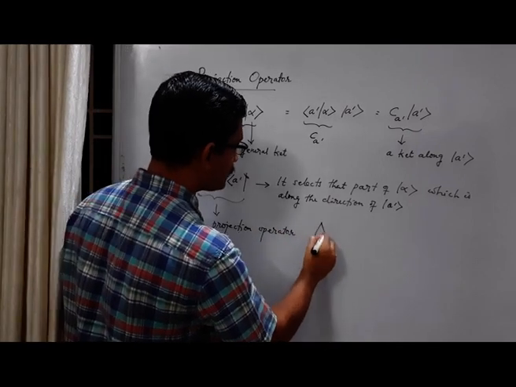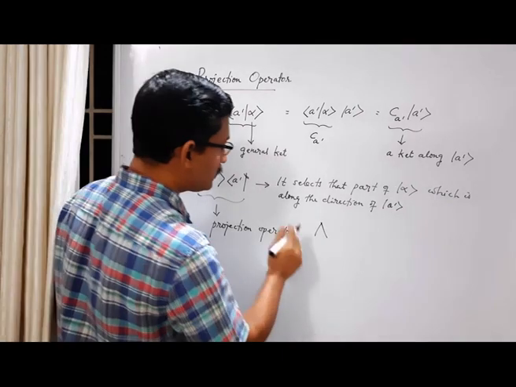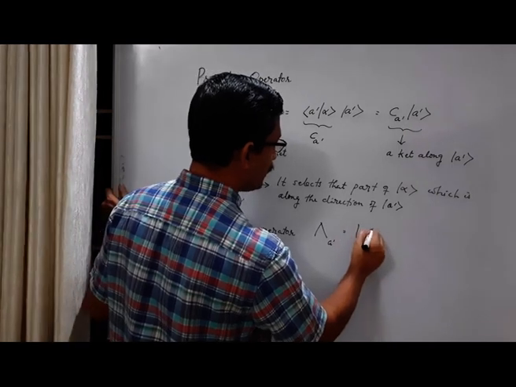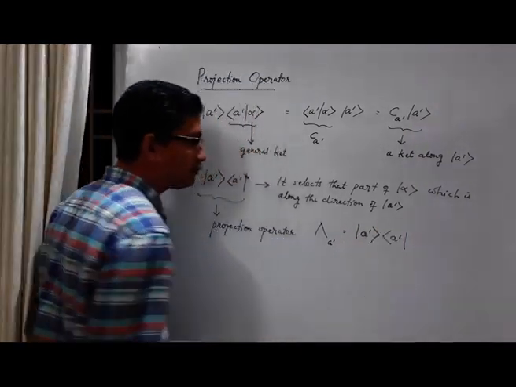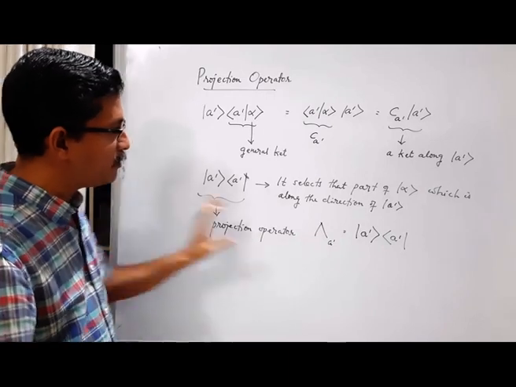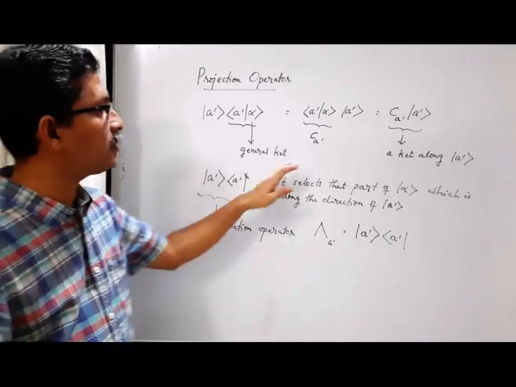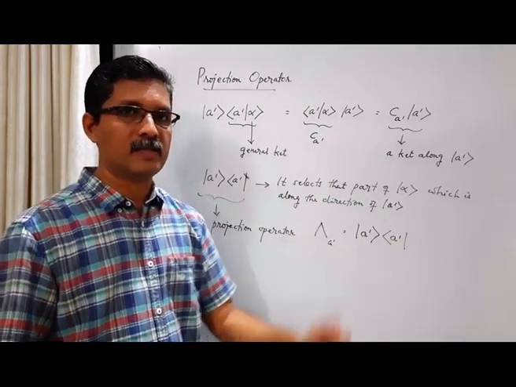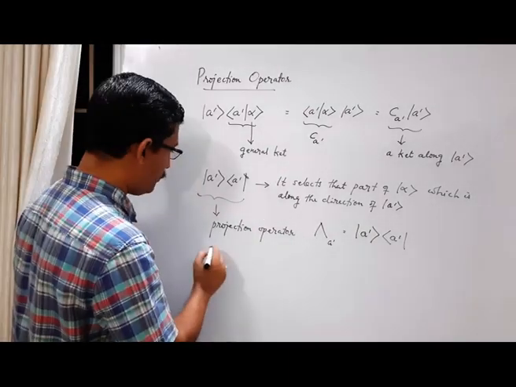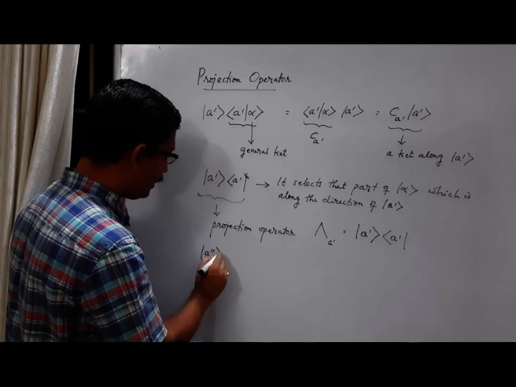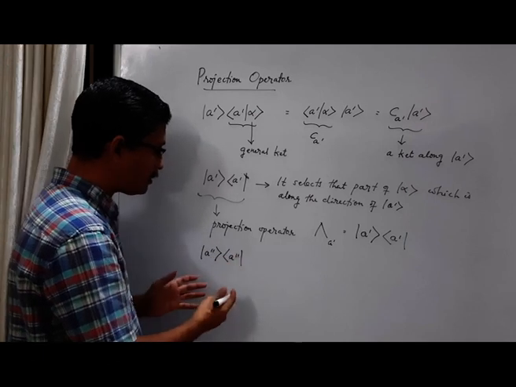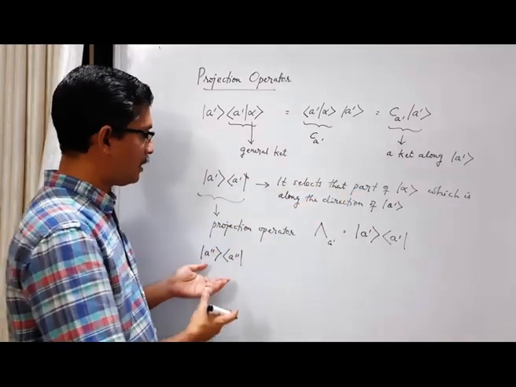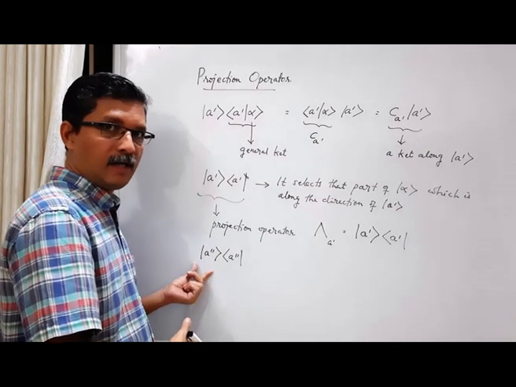We use a symbol like this, capital letter delta A prime, for this projection operator. So this is equal to ket A prime bra vector A prime. Okay, so this is a symbol for the projection operator. The role of the projection operator is to project a part of a general ket along the direction of a particular base ket. If you have another projection operator, let us say ket A double prime bra vector A double prime, then what happens? It will finally select a part of this general ket along the direction of the base ket A double prime.